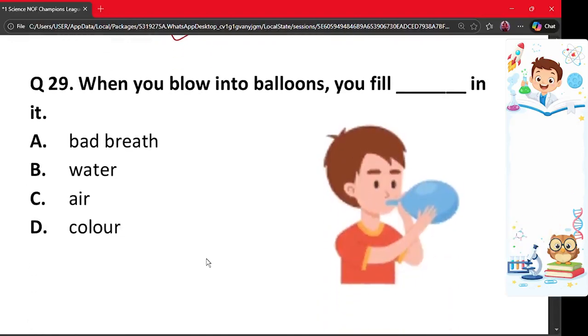Our next question is question number 29. When you blow into balloons, you fill dash in it. A. Bad breath, B. Water, C. Air, and D. Color. The correct option is option C. When you blow into a balloon, we fill it with air. So the option C is the correct option.